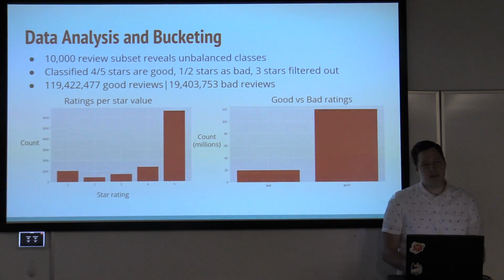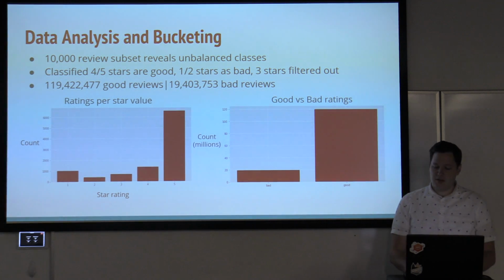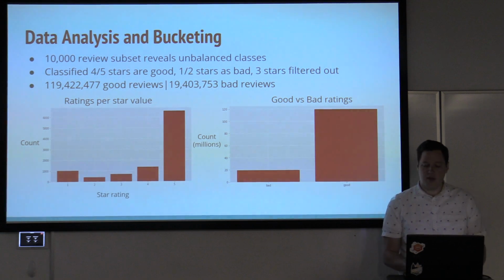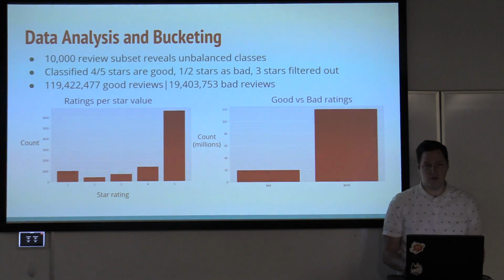So what I did is I decided to split the data into good and bad. And the way I define that is 4 or 5 stars is good, 1 and 2 stars is bad, and 3 were filtered out because I considered them too ambiguous for the network. And as you can see on the right, once this was processed, we ended with roughly 120 million good reviews and 20 million bad reviews, which follows that same pattern of seeing good reviews overrepresented.